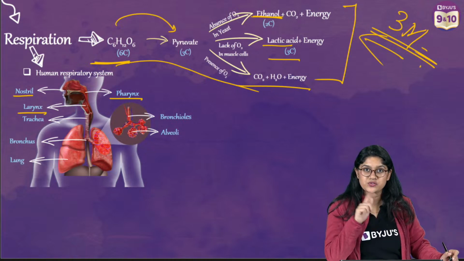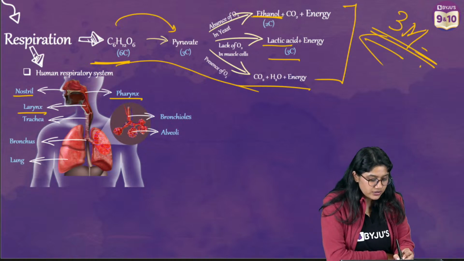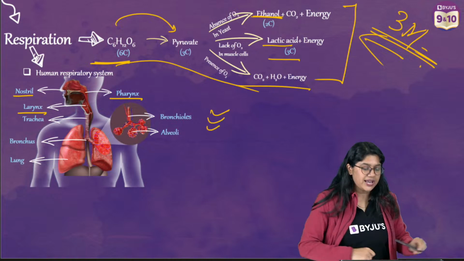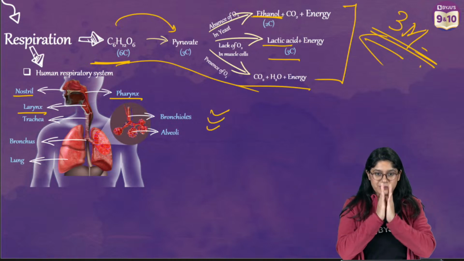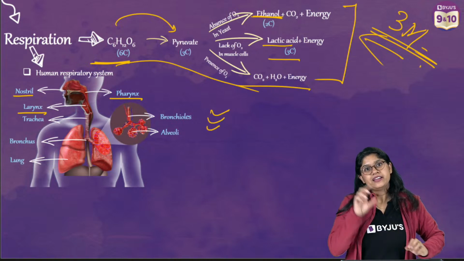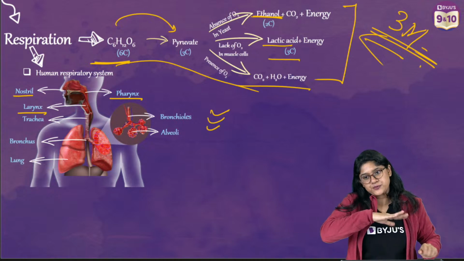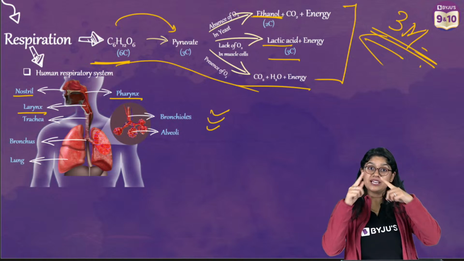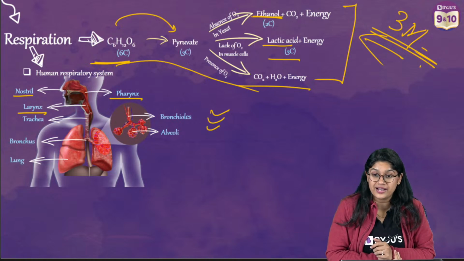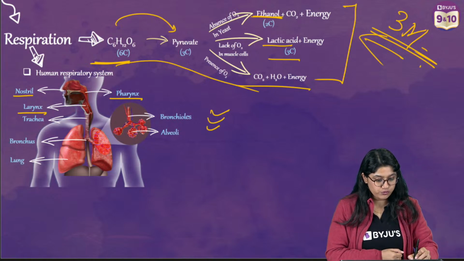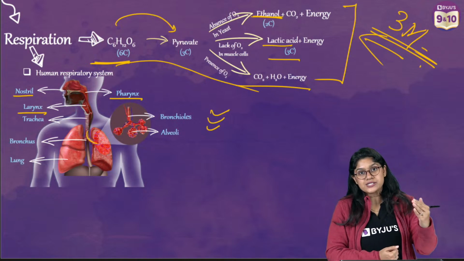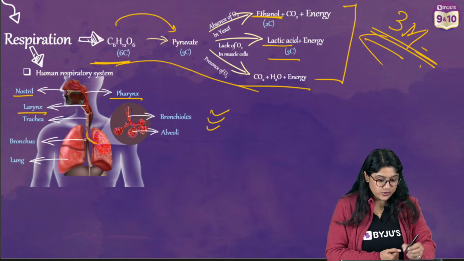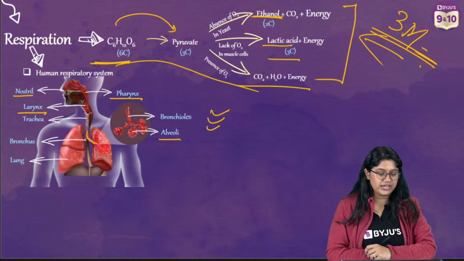After the larynx, of course, we have the trachea, which has C-shaped cartilage rings that help the trachea to stand, basically to be in that particular structure. If the C-ring cartilage structure is not there, it collapses, right? Of course, we don't want that. Then from the trachea, it goes to the bronchi, right? Then further, we have bronchioles, and then we have the alveoli.